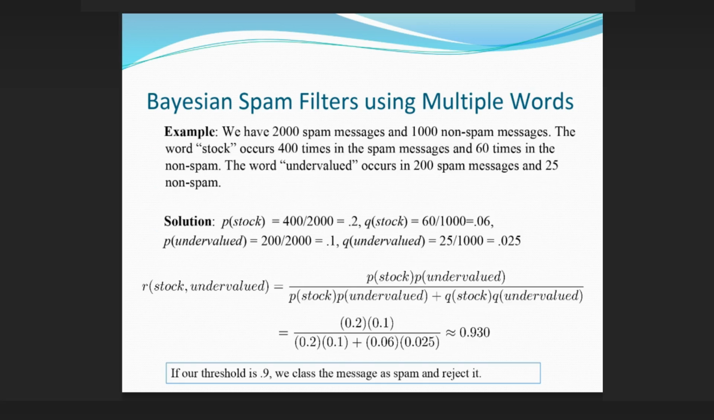Bayesian spam filters using multiple words. Example: we have 2,000 spam messages and 1,000 non-spam messages. The word stock occurs 400 times in the spam messages and 60 times in the non-spam. The word undervalued occurs in 200 spam messages and 25 non-spam. Solution: p(stock) equals 400 over 2,000 equals 0.2, q(stock) equals 60 over 1,000 equals 0.06, p(undervalued) equals 200 over 2,000 equals 0.1, q(undervalued) equals 0.025. We class the message as spam and reject it.